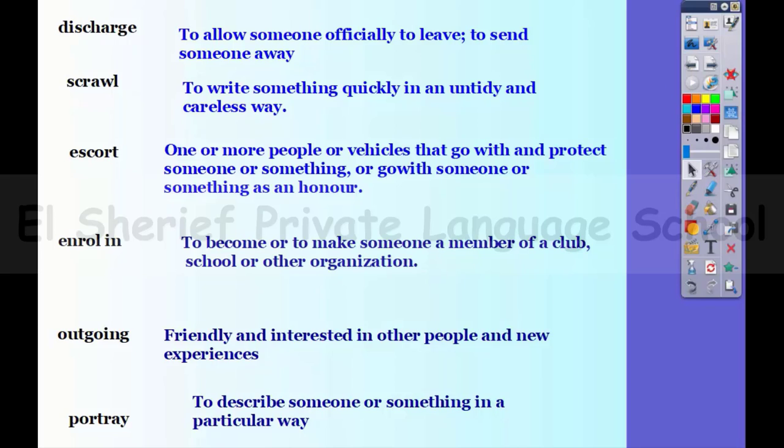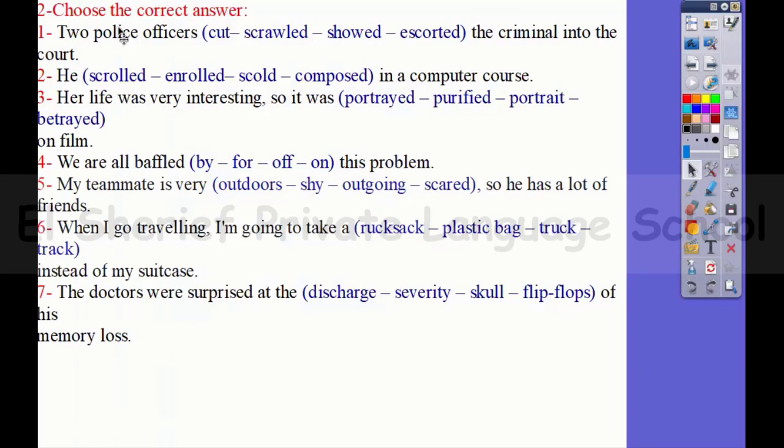So now let's do this exercise to make sure that you got it all. Let's start with the first one. Two police officers ___ the criminal into the court. I want to say that these two police officers accompanied or walked with that criminal. So it's going to be escorted. To escort someone means that you accompany this person.